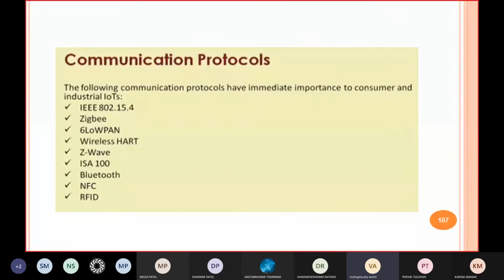Okay. Then the next group of protocols is communication protocols, or you can say transport layer protocols. In this group, we can include IEEE 802.15.4, then ZigBee, 6LoWPAN, WirelessHART, Z-Wave, SA100, Bluetooth, NFC (near field communication), and RFID (radio frequency identification), right? So these all we can include in this category of communication protocols, right?